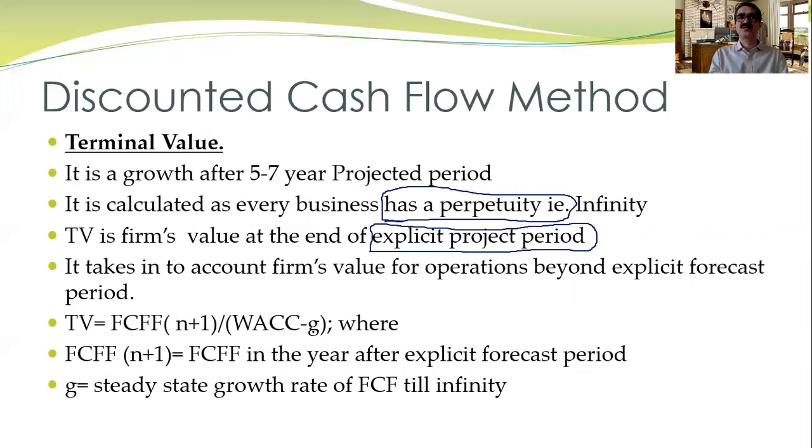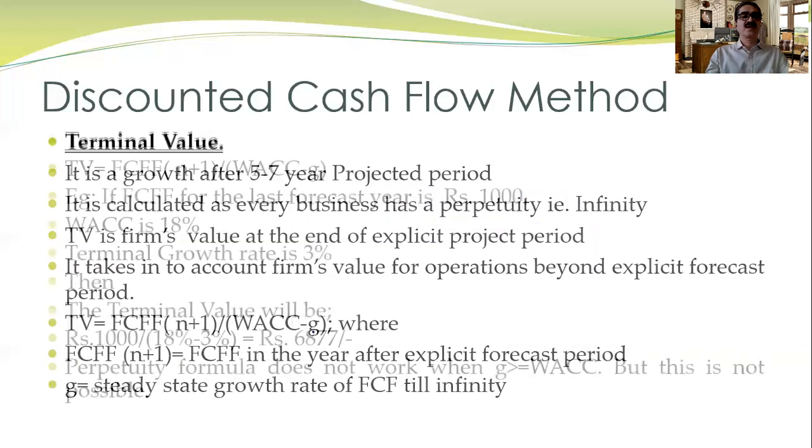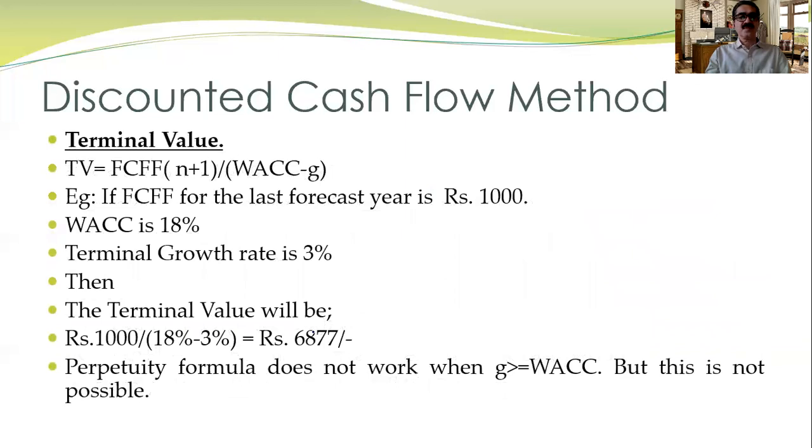G is the growth rate we expect after that, the steady growth, so perpetuity growth, what we call it. So we reduce that, and whatever value we get is called the terminal value, and that value we will discount with the WACC. It is already discounted here with the WACC.